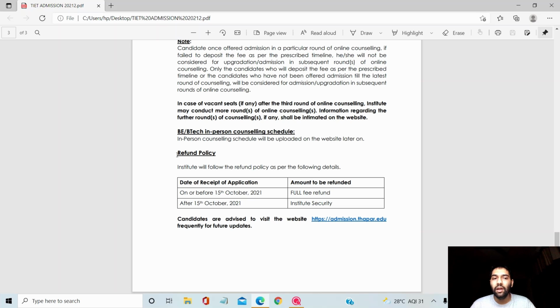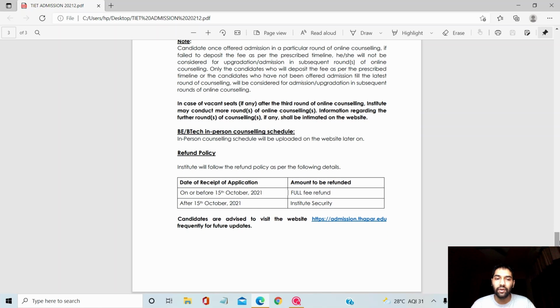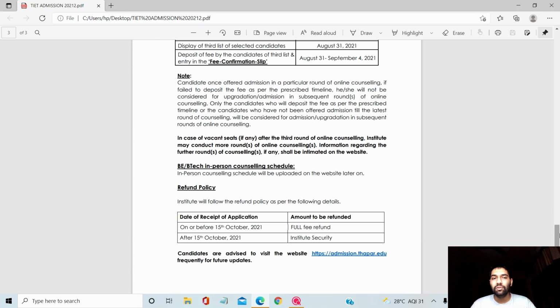And if you get a better college later on, you can see the refund policy as well. For a refund made on or before 15 October 21, a full fee refund will be given. After 15th October, only the institute security will be refunded, which is literally nothing. So mark this date: you can try in other better colleges up to 15th October only, then only you will get your full refund.